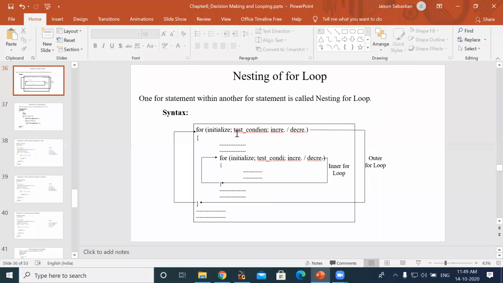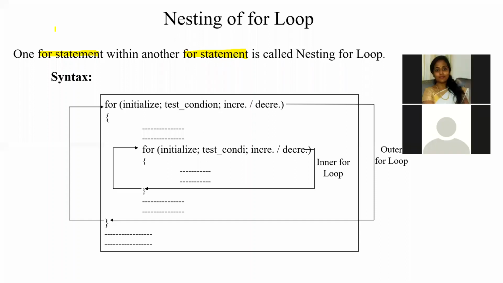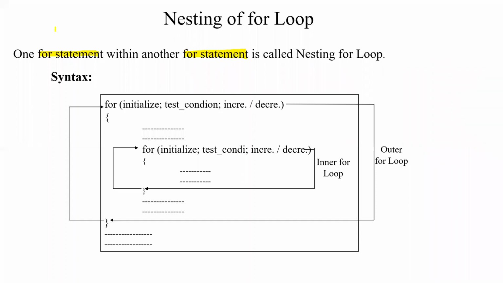Nested for loop. Nesting of a for loop is nothing but one for loop kept nested inside another for loop. Are you all listening? This is an important question for the exam. So you have to understand what a nested for loop is: one for statement within another for statement. One for statement becomes the body of the other for statement. If one for loop becomes the body of another for loop, then that is known as nesting of for loops. Got it?